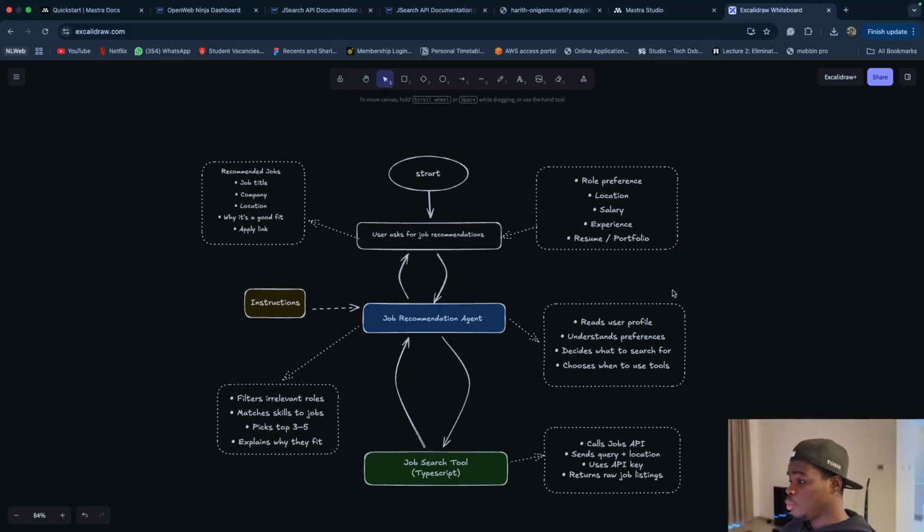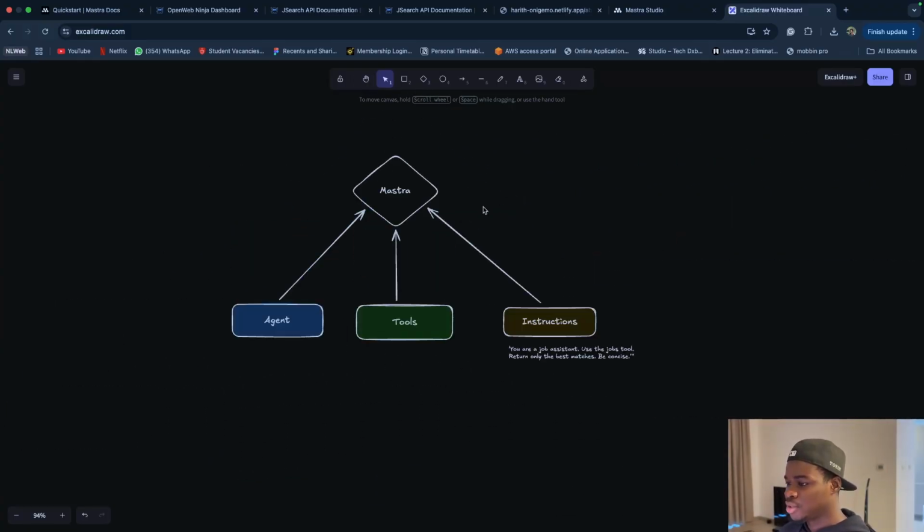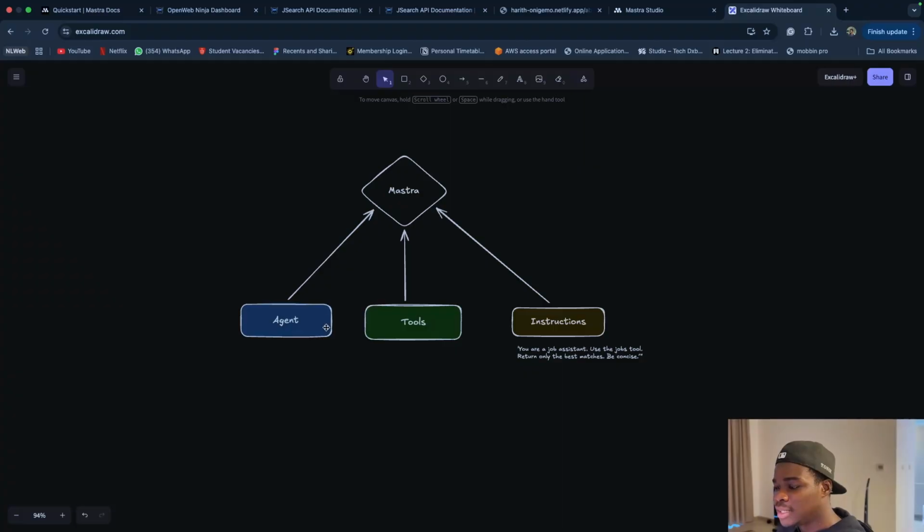So yeah, Mastra basically makes it a whole lot easier in terms of the structure. All we need to do is define the agent, define the tools the agent has access to, and then give it instructions. The agent will act as a brain to tell the model what to do. The tools will be TypeScript functions that we define ourselves to tell the agent what to do.